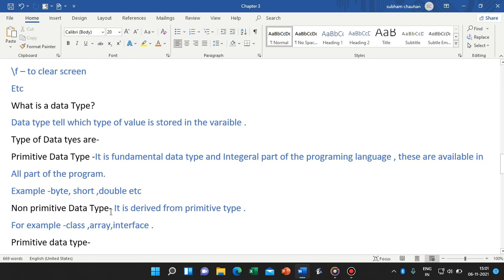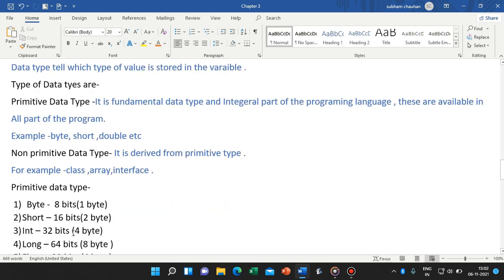The next is non-primitive. It is derived from primitive. A combination of primitive data types is known as a non-primitive data type. For example, class, array, interface. We will study them in the next chapters. There are separate chapters for this, so I will make a separate video.